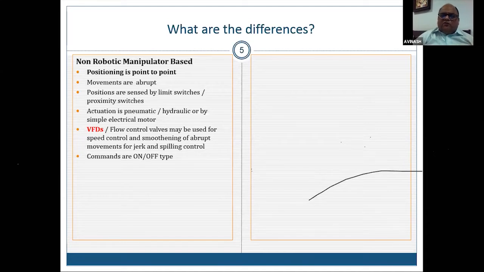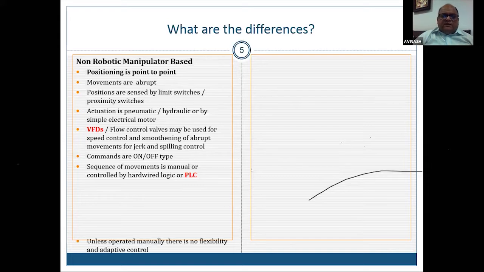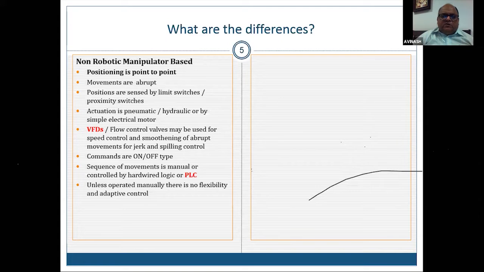Commands are all on-off type. They will come through PLC. So sequence of movement is manual, or it may be wired as a relay logic, or it may come through PLC. Unless operated manually, there is hardly any flexibility and adaptive control. They are mostly dedicated, but sometimes may be modular.